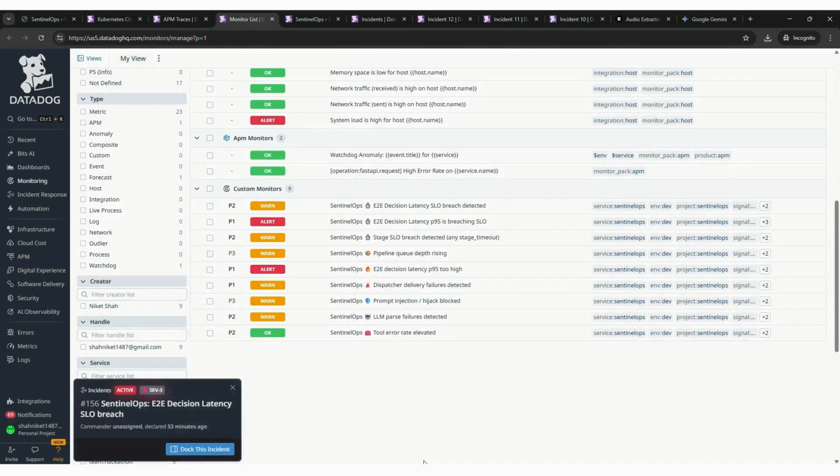If I were to go to the monitor pages very quickly, here are the custom monitors we built, and they are AI native. We monitor end-to-end decision latency, stage SLO breach, pipeline queue depth, dispatcher delivery failures, tool error rates, pass integrity failures, and prompt injection attempts. These are failure modes that classic monitoring doesn't understand, but AI systems absolutely need.